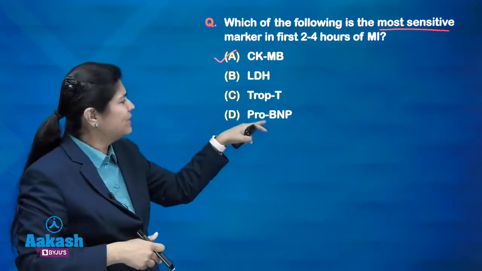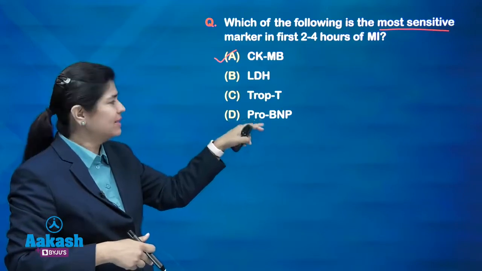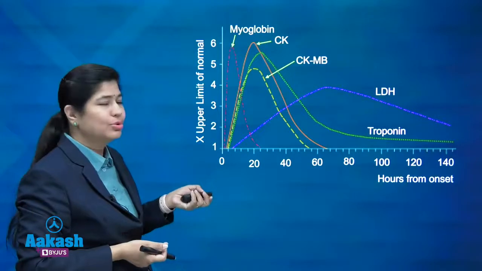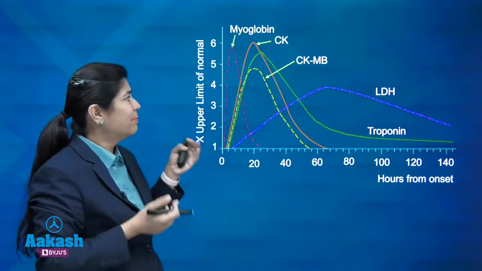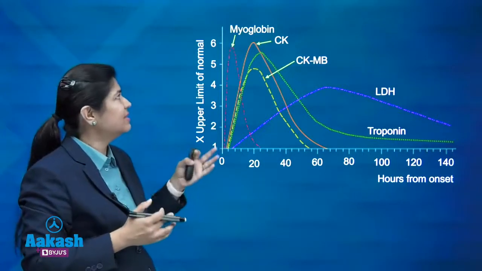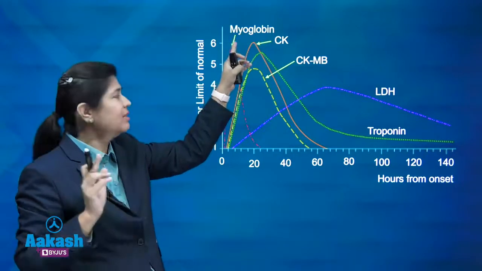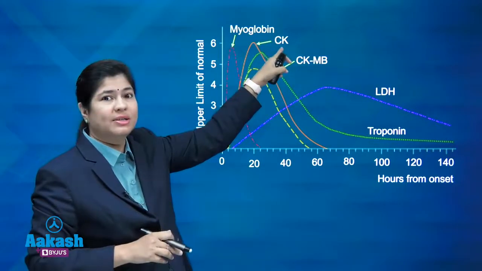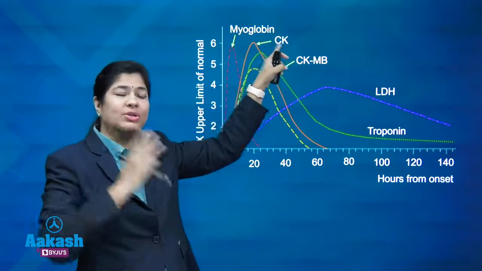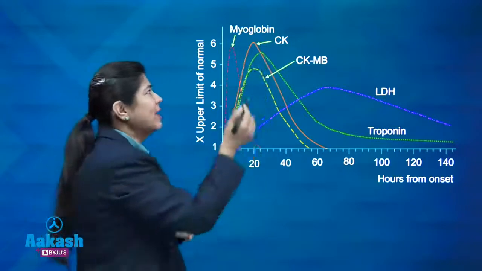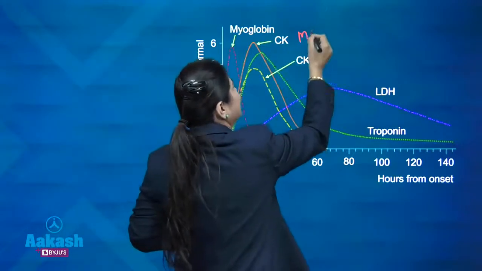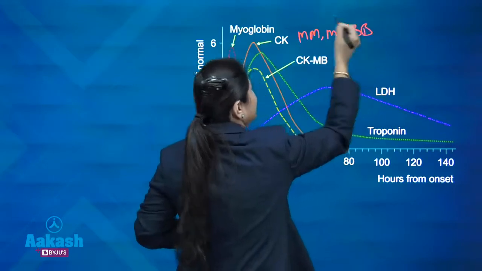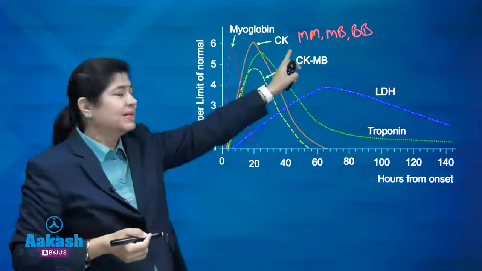The next one is pro-BNP, that is pro-brain natriuretic peptide. Again, this is not the one which gets an early rise. So this is the graph which you have seen also. But the thing you have to remember here is myoglobin is the first biomarker to rise. CKMB is the next one. CK also is written here. So this CK is including all the 3 isoenzymes of CK, that is your MM, MB and BB. These are the isoenzymes of CK, right?